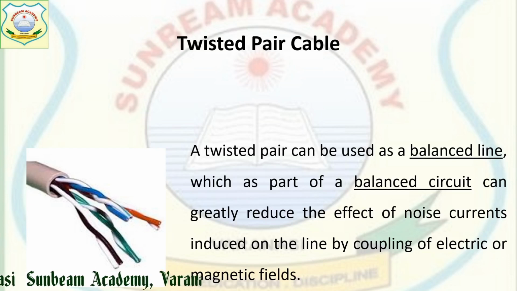Noise current is reduced by coupling of electric or magnetic fields. It couples your electric or magnetic fields. Due to that, the induced noise current's effect will be reduced and data can be transferred easily. You can see this is Cat5 cable. It has 4 pairs of twisted cable.